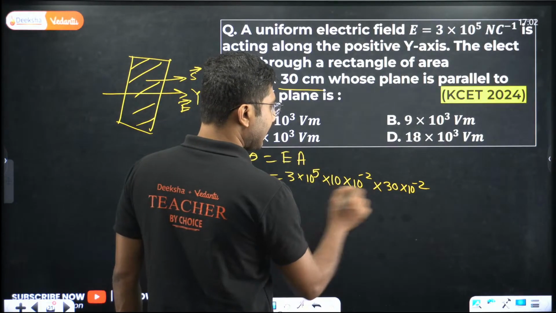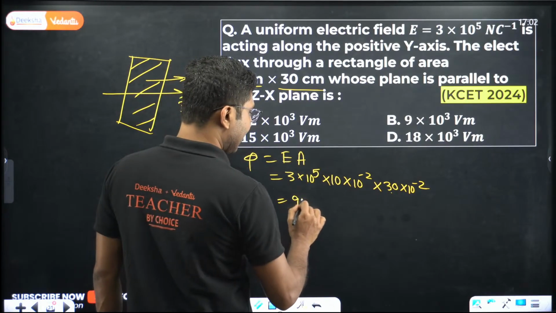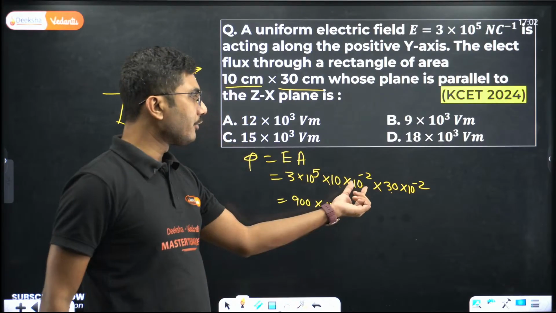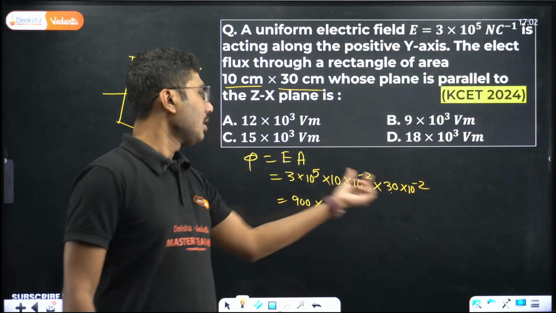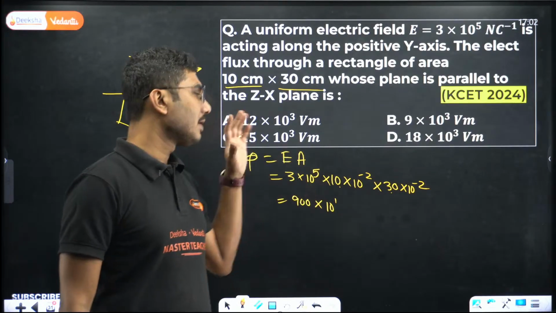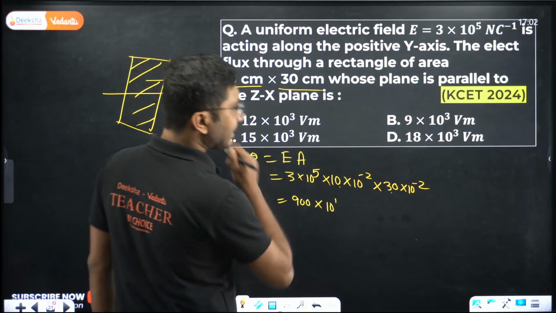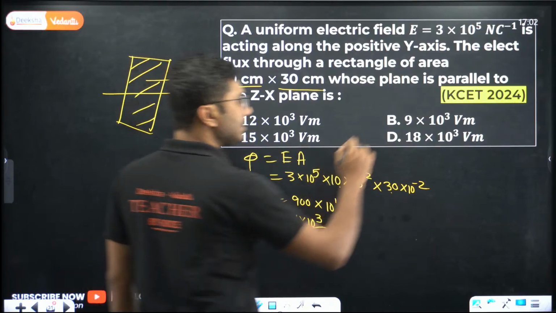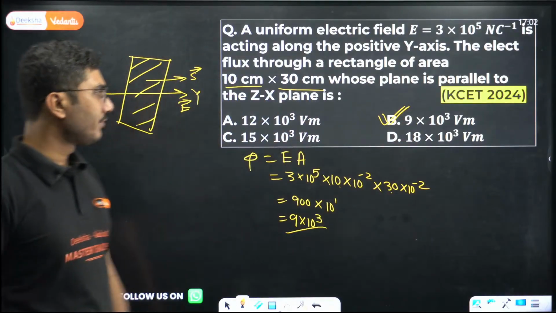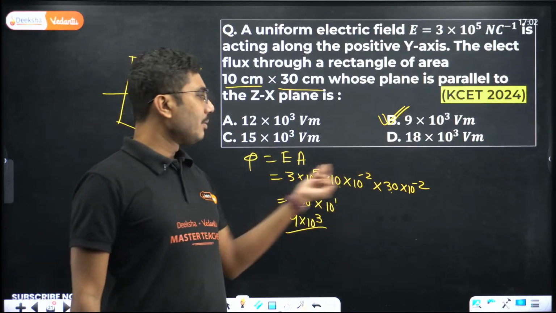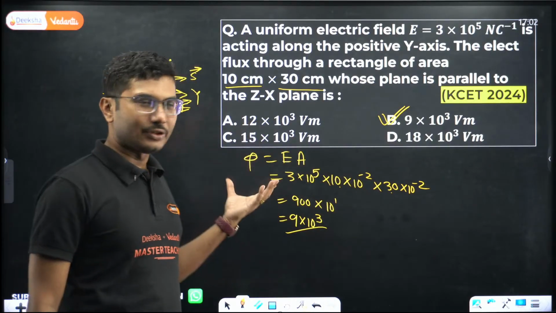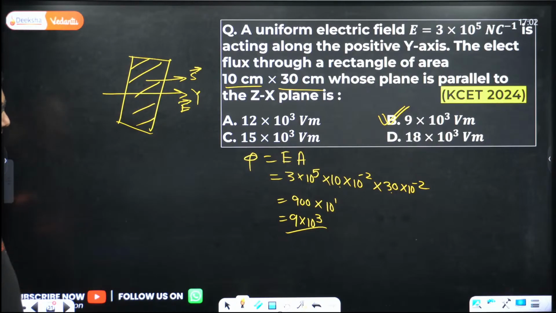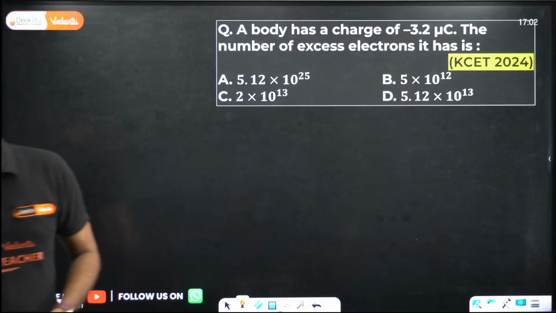Okay, so just multiply. 30 into 3 is 90. 90 into 10 is 900. 10 to the power of 1, 10 to the power of minus 2, minus 2, 10 to the power of minus 4. 10 to the power of minus 4, 10 to the power of plus 5, that is 10 to the power of 1. So you can say that this is 9 into 10 to the power of 3. So the answer is 9 into 10 to the power of 3. Okay, if you have even calculated the basic values, the answer will be actually multiplier of 9, you should easily find the answer, right? Now let's move on to the next question. I hope this is easy question.